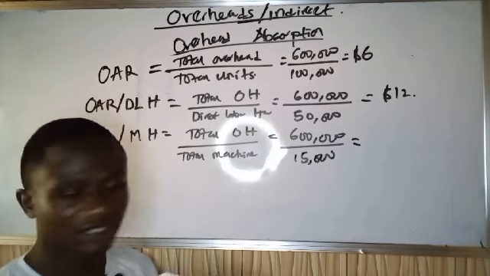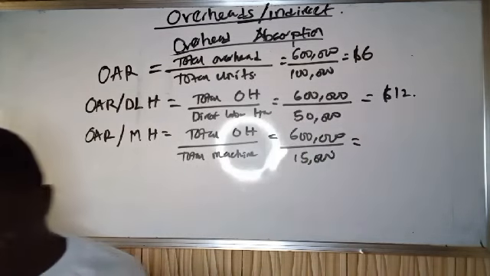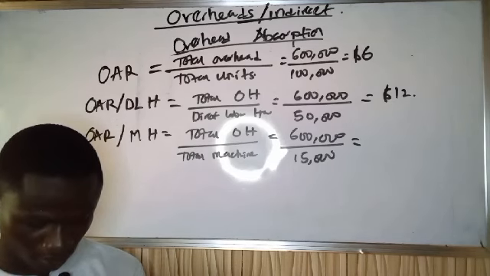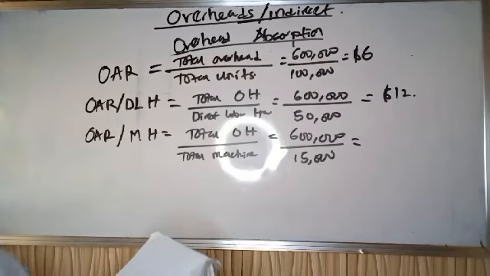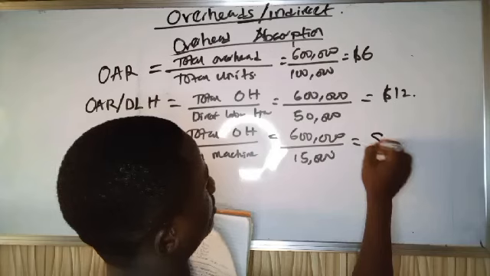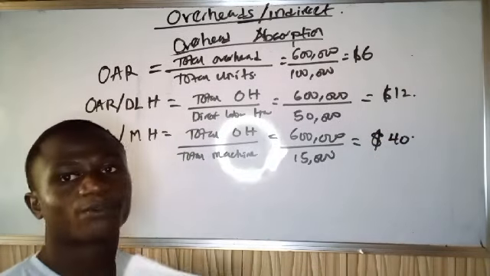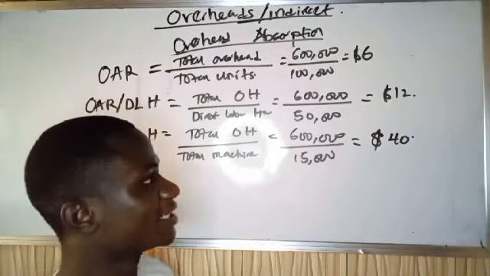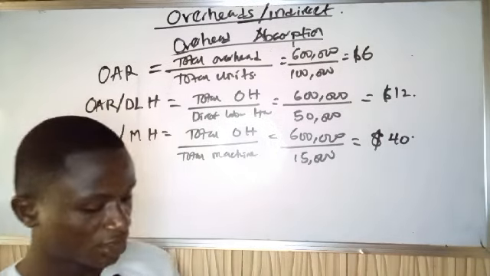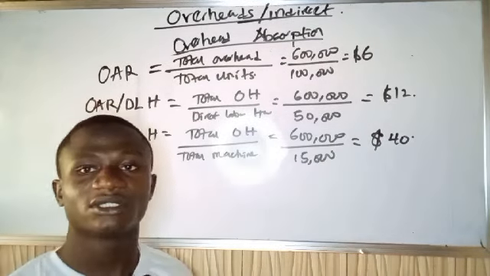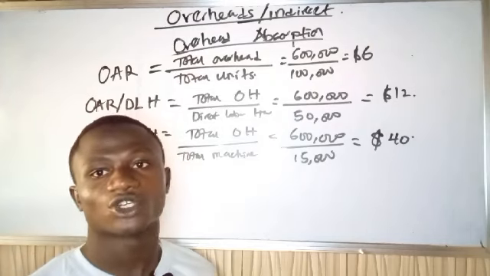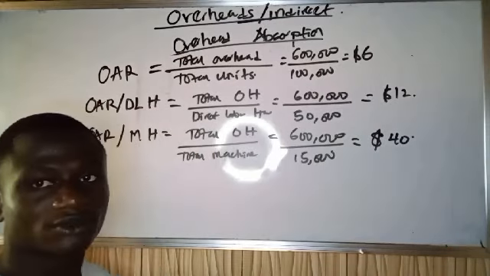If you divide 600,000 by 15,000, that will give us $40 per machine hour. So for 1 machine hour of production, overhead absorbed is $40. So let's go to the three least common ones and let's solve using them also.